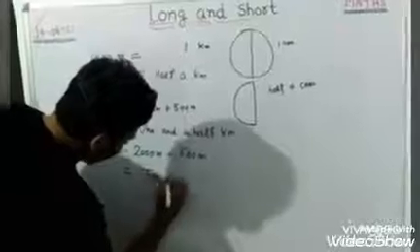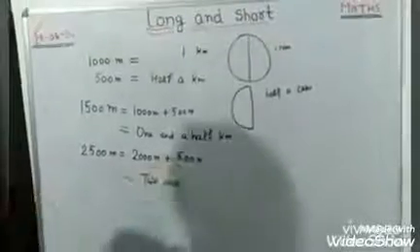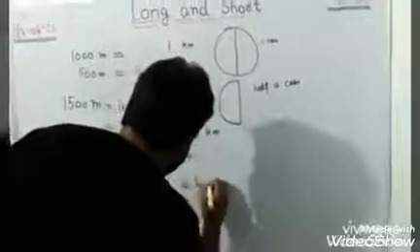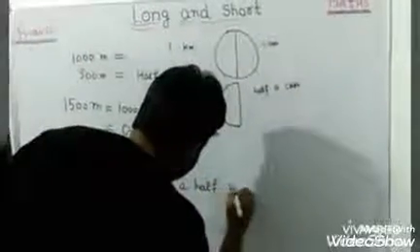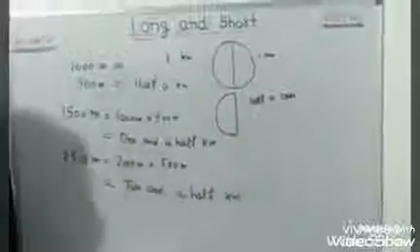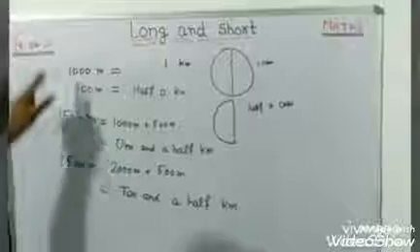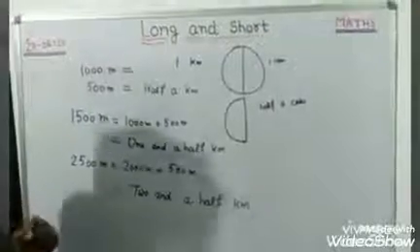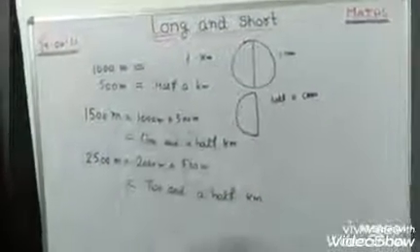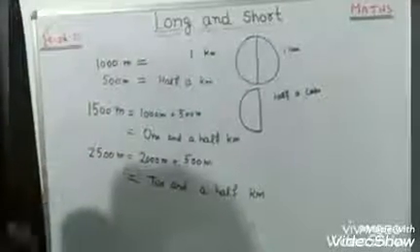And what is the meaning of 500 meters? 500 means half a kilometer. So 2.5 kilometers. I think now you understand the topic, and there is no doubt. For today's class, only this much.